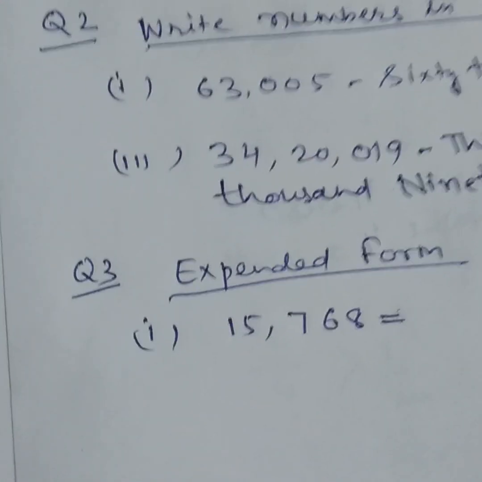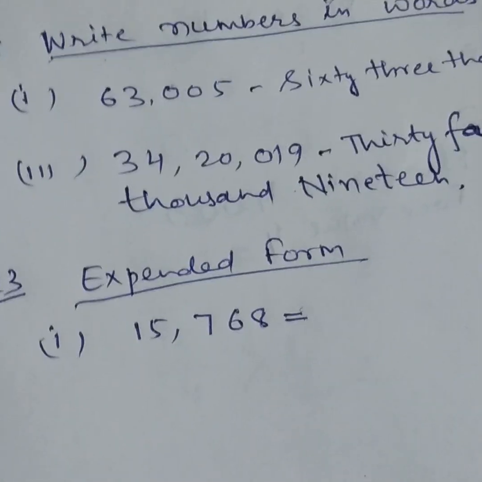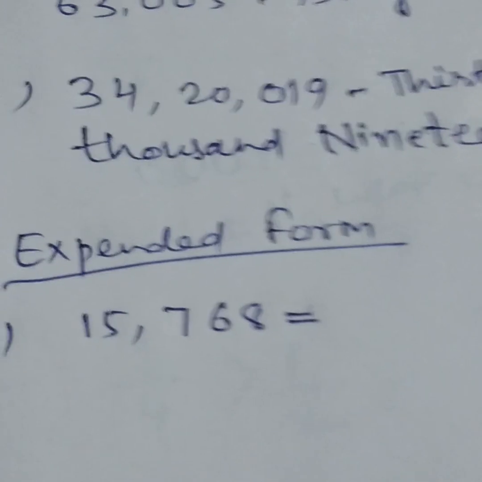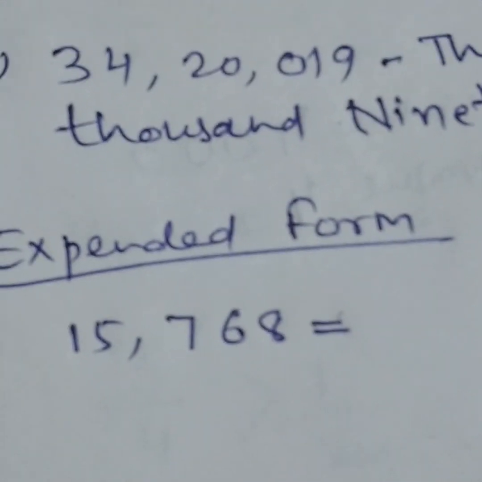Now in question number 3 we will discuss expanded form. Here the number is 15,768.